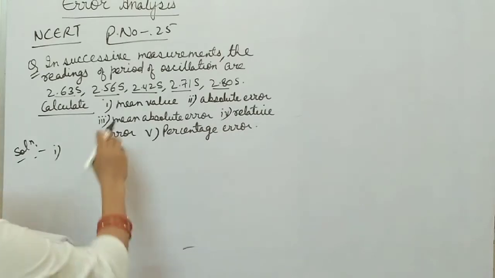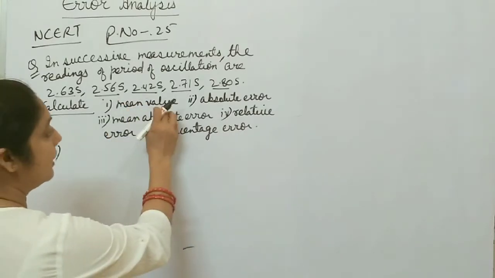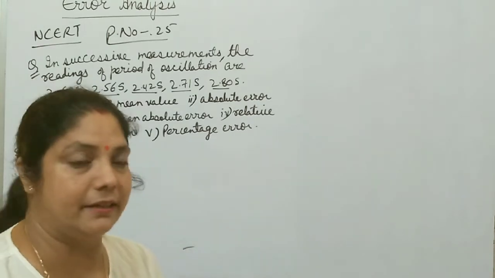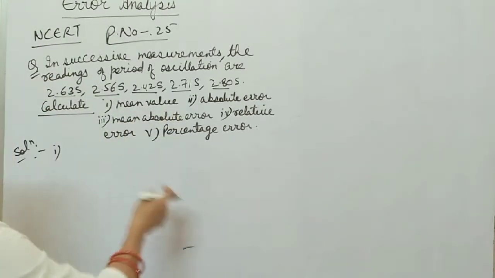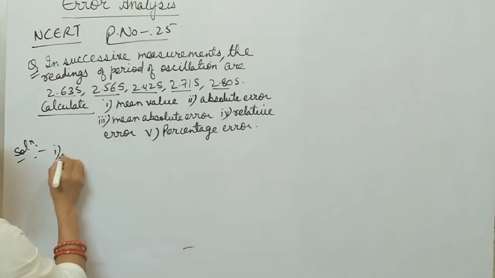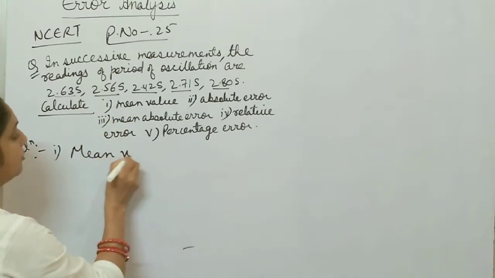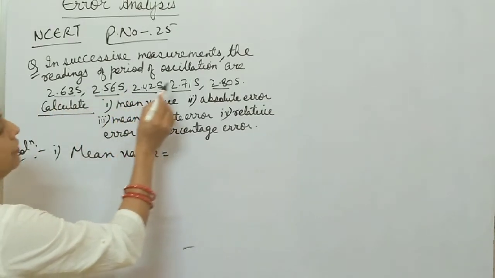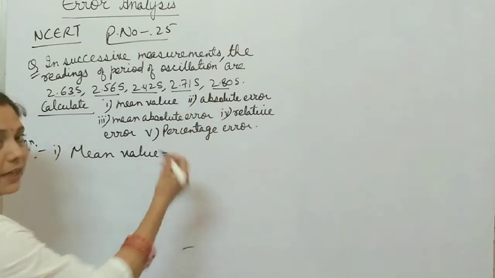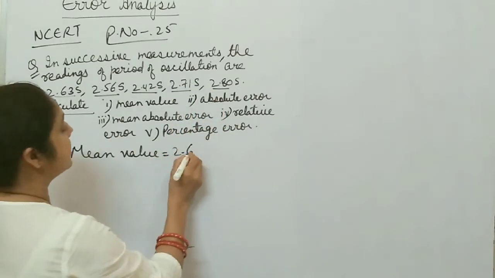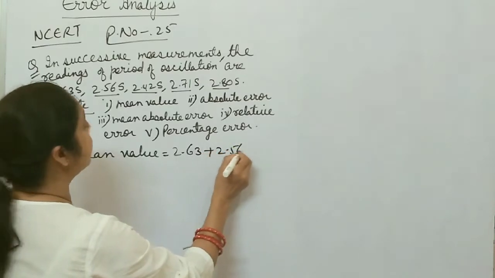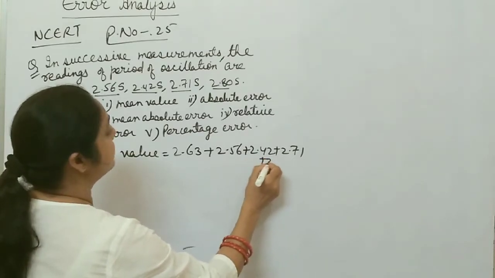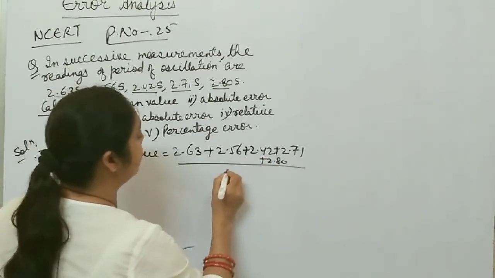Now you have to calculate 5 things: mean value, absolute error, mean absolute error, relative error, and then percentage error. So how do you calculate step by step? Let us see. First one is mean value. How many observations? 1, 2, 3, 4, 5. You take the mean of all these as the true value. So 2.63 plus 2.56 plus 2.42 plus 2.71 plus 2.80 divided by 5.